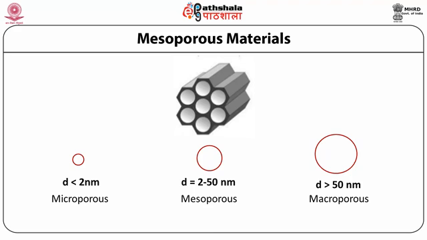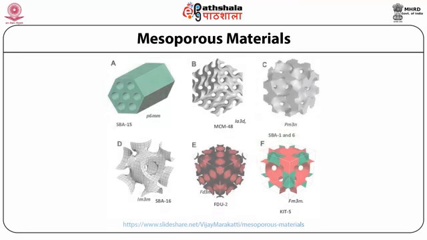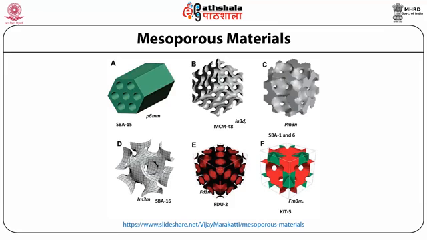And these materials are derived from silica, alumina and oxides of certain metals such as zirconium, lead, titanium, tantalum and tin. So here are shown some examples of mesoporous materials, and we see they are available in different shapes, different sizes and with different pore sizes. So they are derived from different materials and they are specific for different analytes.